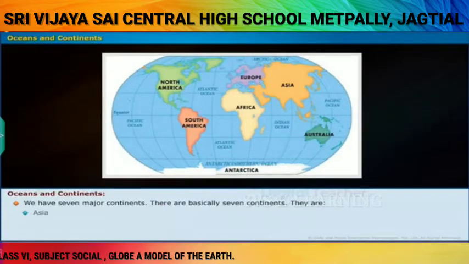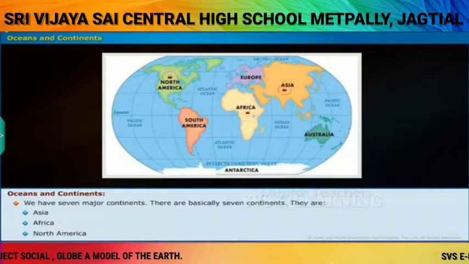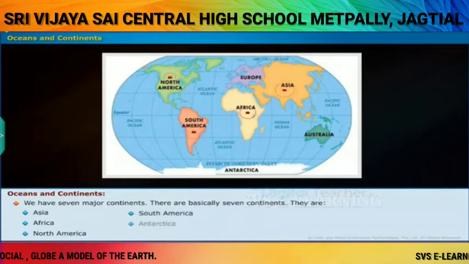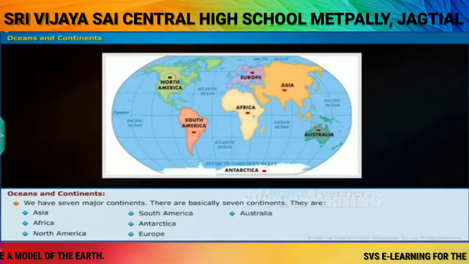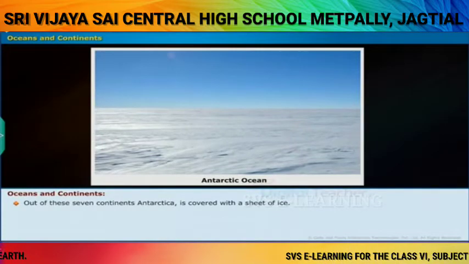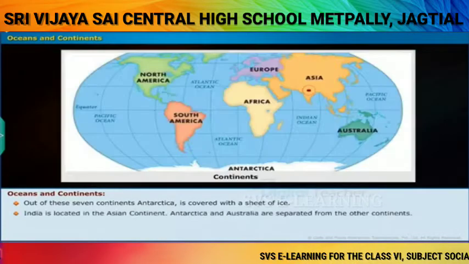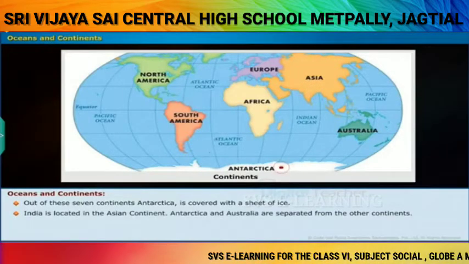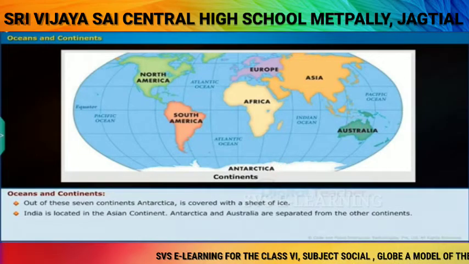They are Asia, Africa, North America, South America, Antarctica, Europe, Australia. Out of these 7 continents, Antarctica is covered with a sheet of ice. India is located in the Asian continent. Antarctica and Australia are separated from the other continents.